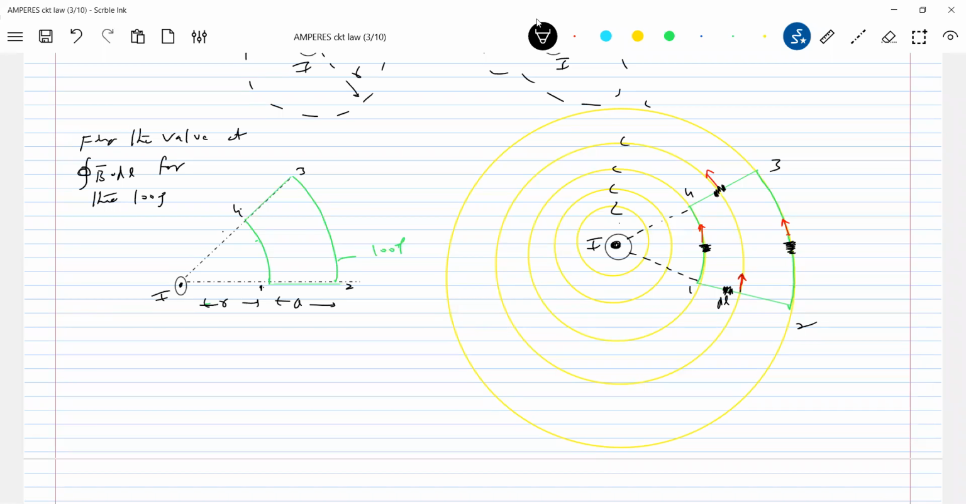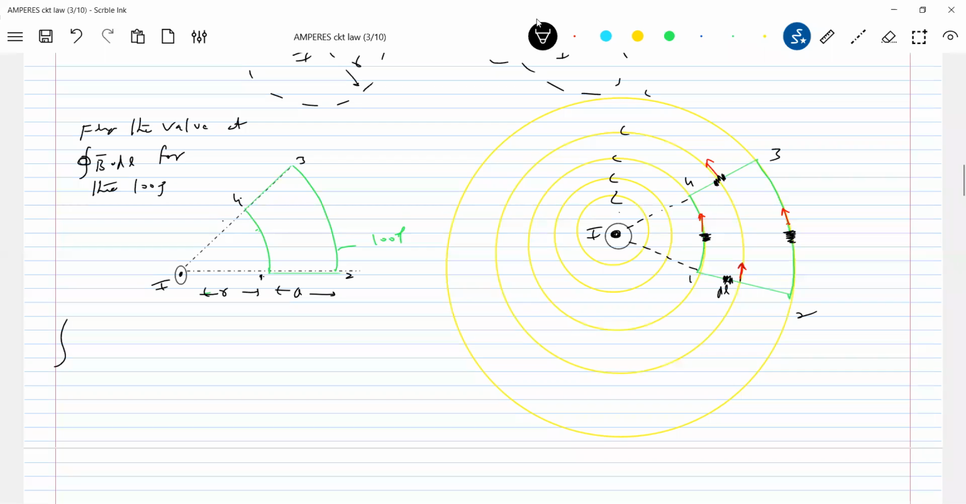Tell me, what is the value of b bar dot dl for 1, 2? Should be 0. For 3, 4 also. Any reason for that? So I'll integrate now b bar dot dl for 1, 2. Of course, the value will be different. The value of b bar will be different at different points.